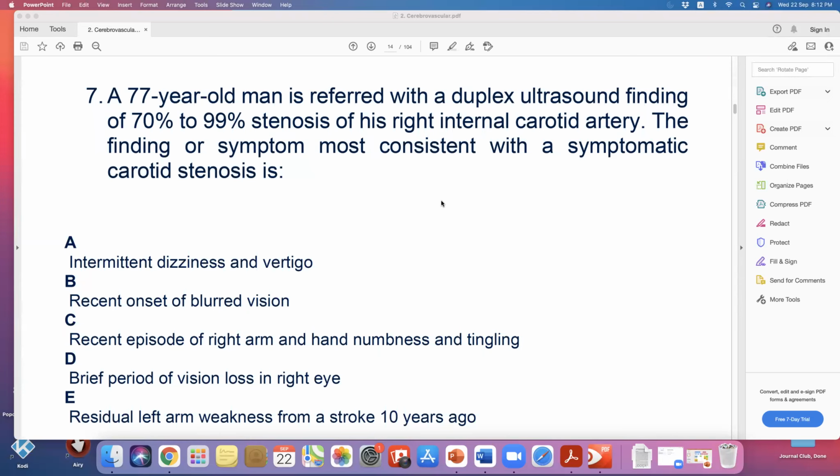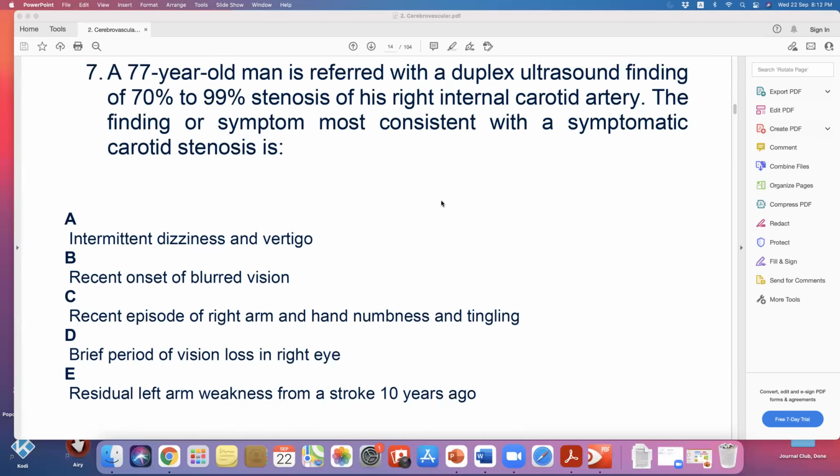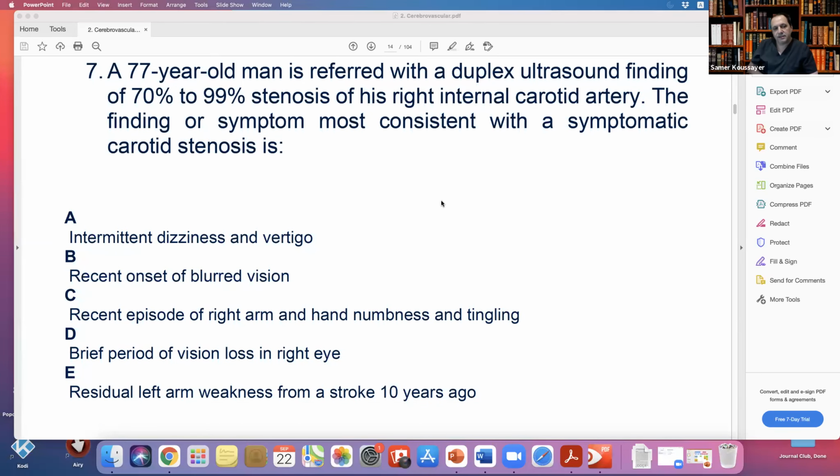Okay. Residual left arm weakness from a stroke 10 years ago. This is very important here, because a lot of patients come to our clinic with, like this one, 90% stenosis of the right internal carotid artery, and an MRI showing an old stroke on the right side from 10 years ago. Do we consider this patient symptomatic or asymptomatic? We should consider asymptomatic. Why is that?